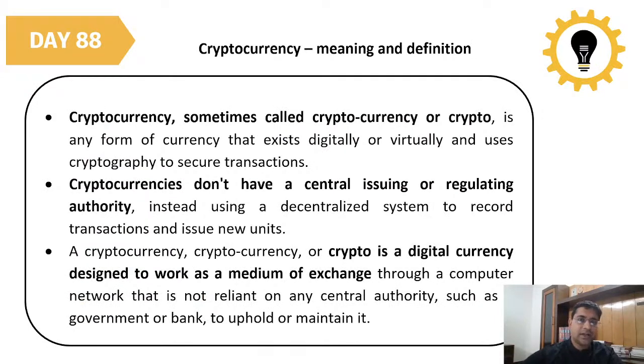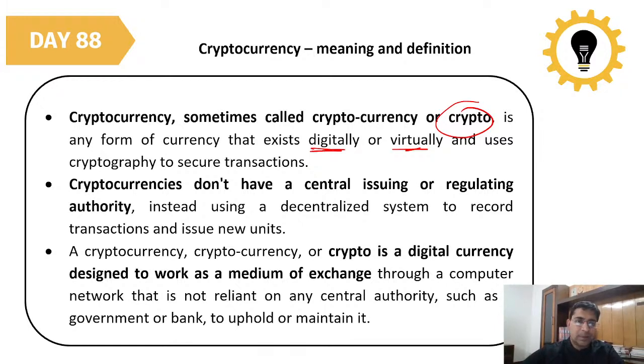So today, cryptocurrencies: meaning and definitions. First of all, cryptocurrency is sometimes called cryptocurrencies or crypto. It is any form of currency that exists digitally or in virtual form. That means there is no physical material that you are having. It is all digital and virtual.